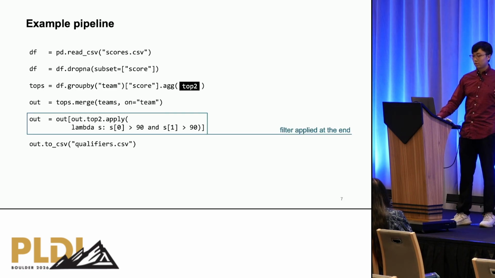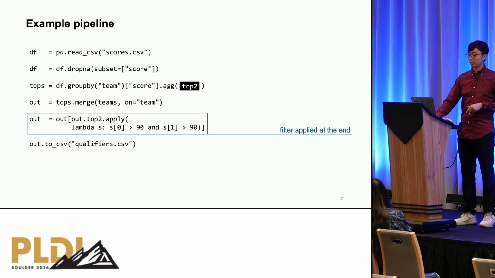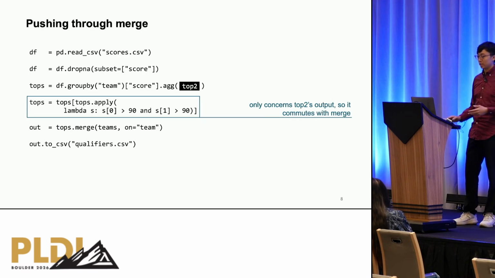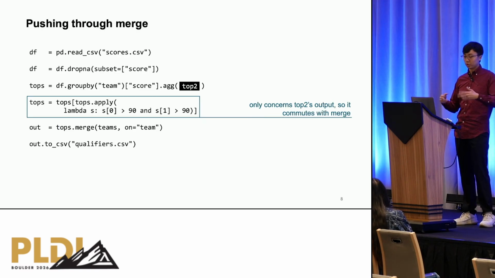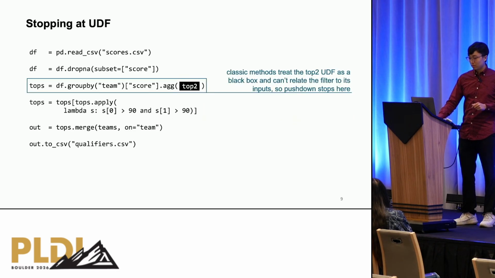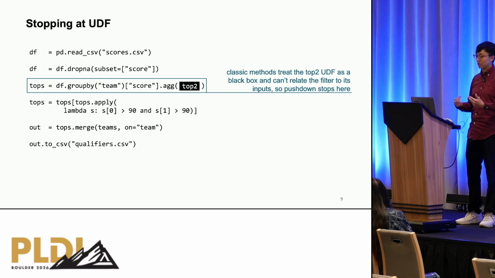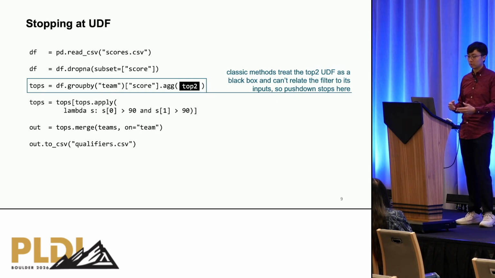Now, let's focus on the last filter here and try to push it back all the way up through the pipeline. The first step is easy because we can push it to before merge because the filter only concerns attributes from the tops table. But here we run into a wall because classic methods treat UDFs like top two as a black box, so they cannot relate the filter to the input table. But what exactly is top two?